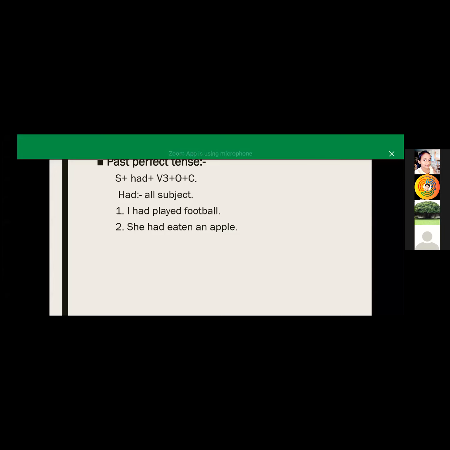I went to the railway station, that is past tense. The train left, that is also past tense. Both things took place in the past, but one took place in the longer past. Before I went to the railway station, the train had left. So one is past perfect and the other is past tense. And what you said is also part of past perfect.